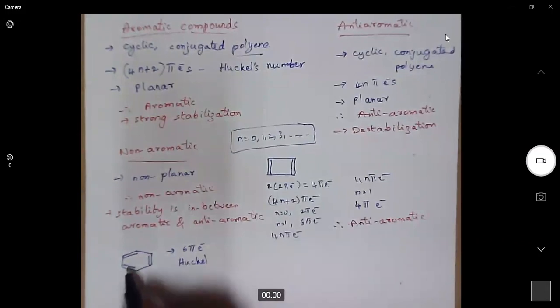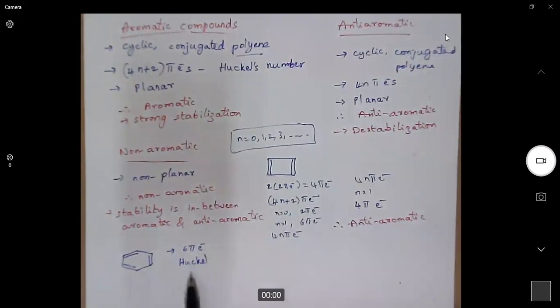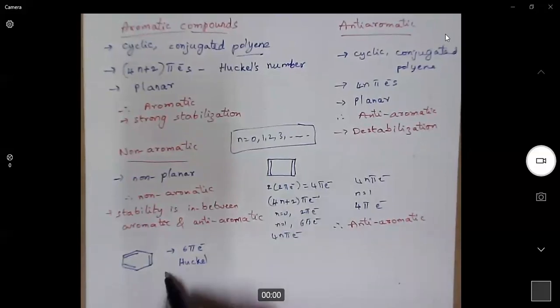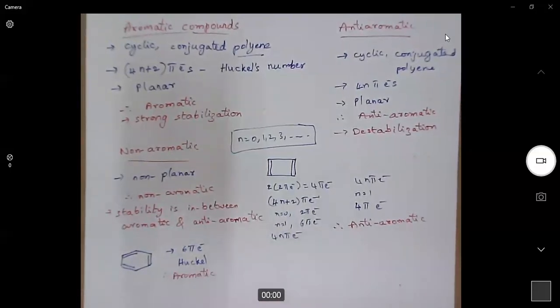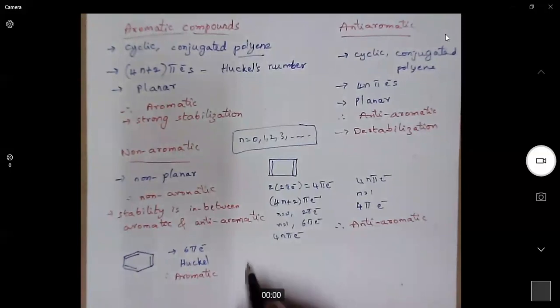Now, because all carbons have double bonds, it is a planar system. Benzene is a cyclic, conjugated molecule and it has 4n plus 2, that means a Huckel number of electrons, and it is a planar system. So benzene is an aromatic molecule. Now look at another example.